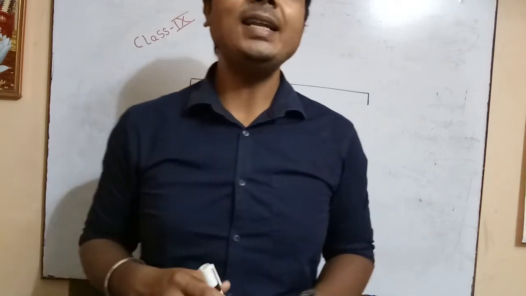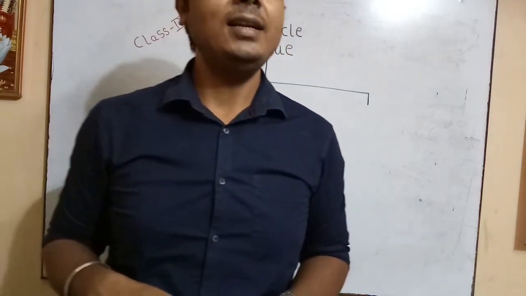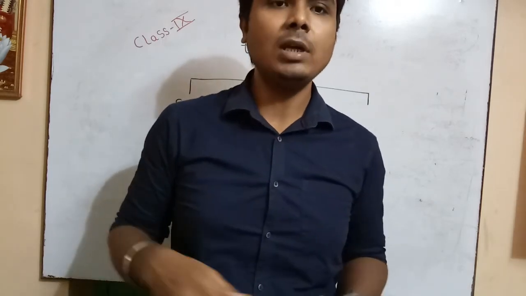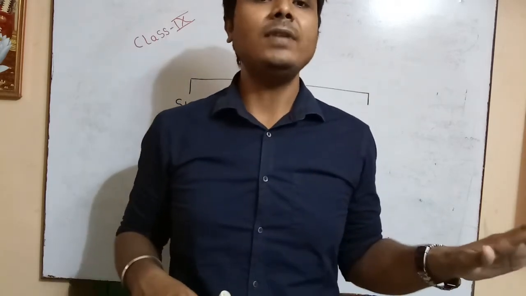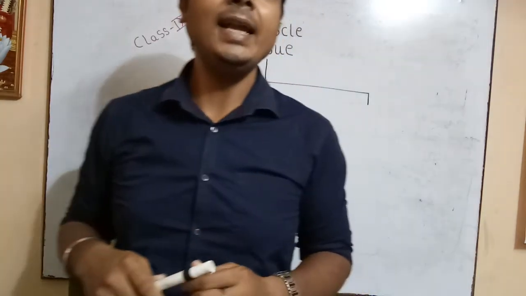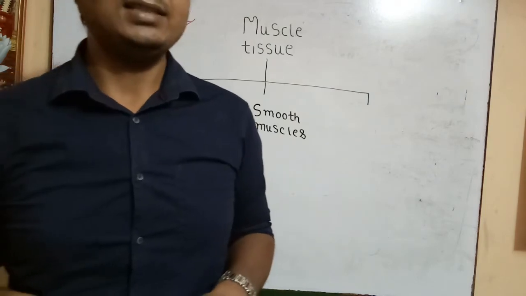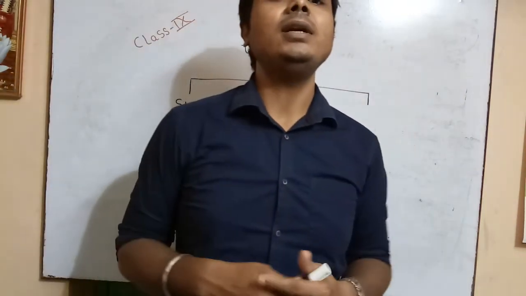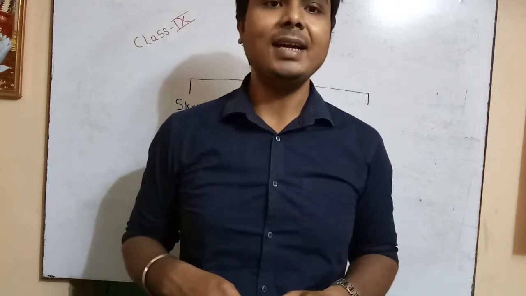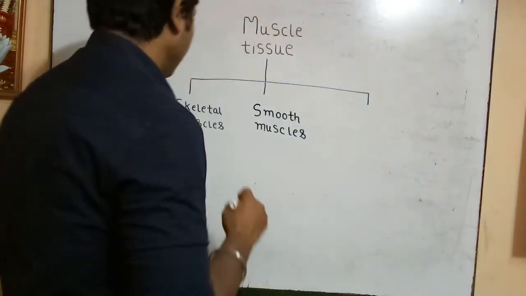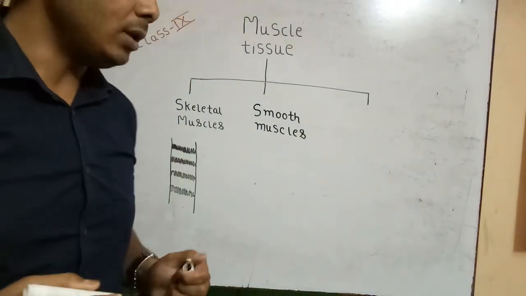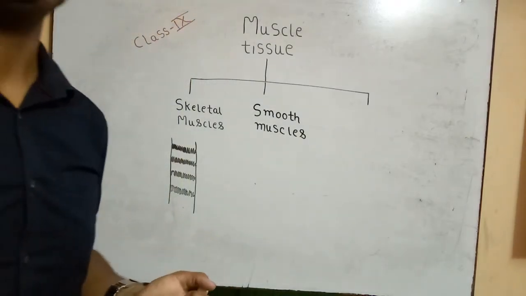But this movement is not voluntary. That means we cannot control the movement. Can you control the movement of food in your stomach and your intestine? Never. You can't control it. It is mainly controlled by the hindbrain, the medulla oblongata. So it is not directly controlled. It is involuntary. These muscles are involuntary, and the structure is a bit different from the skeletal muscles.